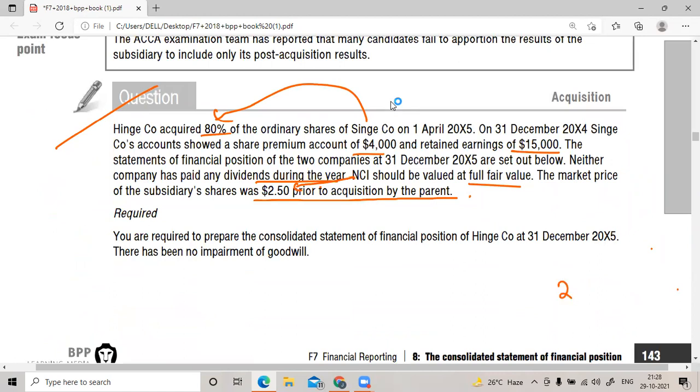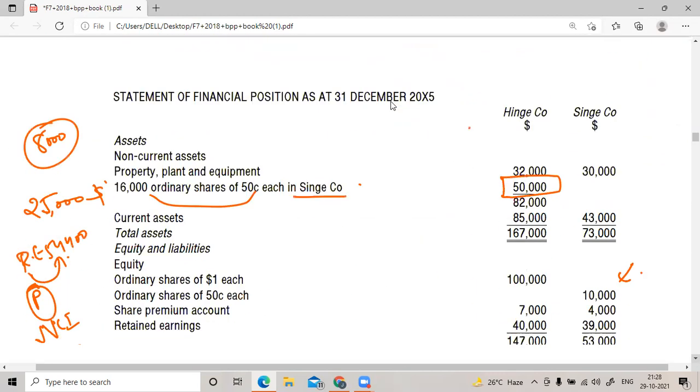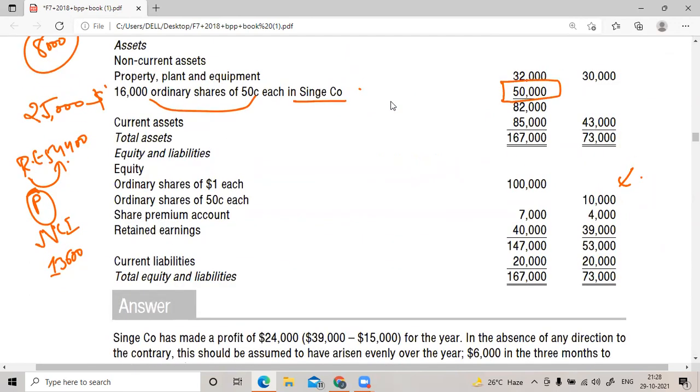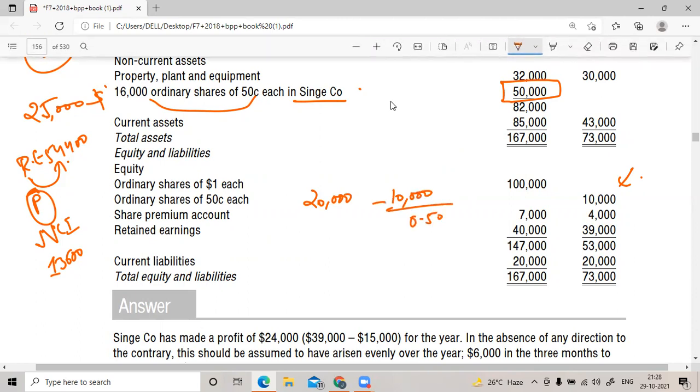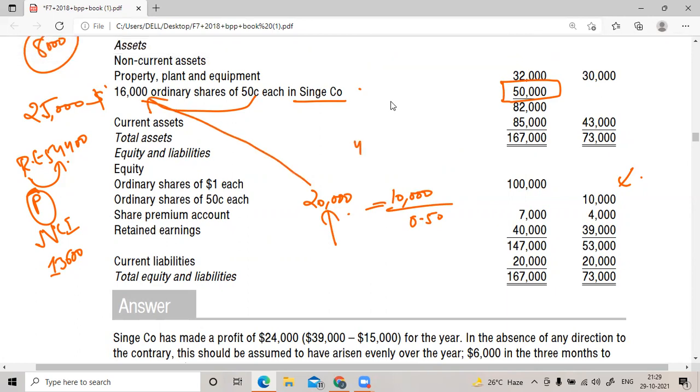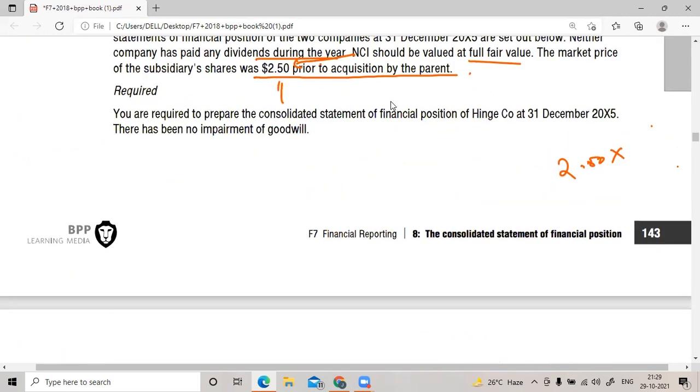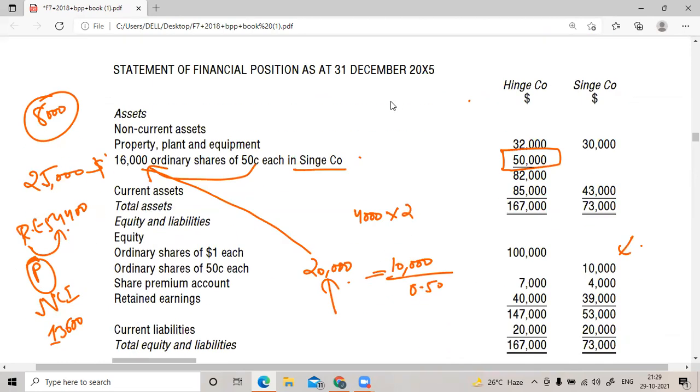So how many shares are there? 10,000 divided by, I'll just tell you the shares. So there are 20,000 shares, correct? How did I get 20,000 shares? 10,000 divided by 0.50. The total number of shares is 20,000. 16,000 acquired by the parent. So 4,000 shares would be acquired by the NCI, into what is the fair value? 2.50. So can I say that 4,000 into 2.50 is 10,000?